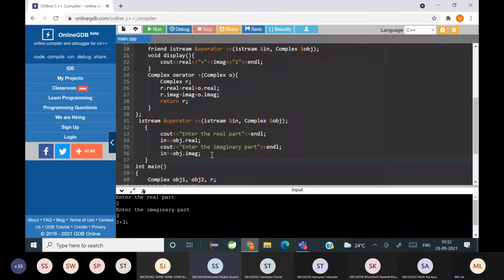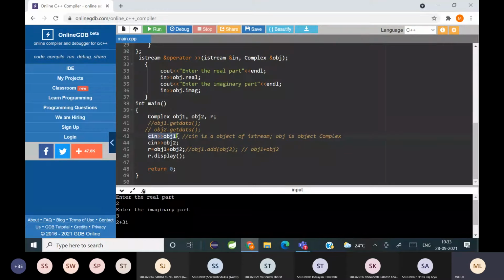No, ma'am. Okay, I'll explain it once again for everyone. We are using the cin object. Cin belongs to the class iStream. Object 1 represents the class complex. So we cannot use cin to call the member function of the class complex, so we have to use a global function.